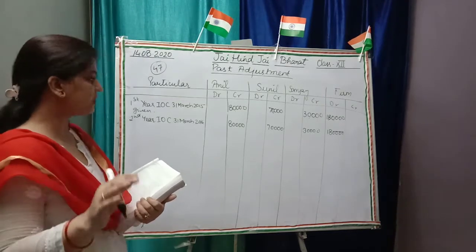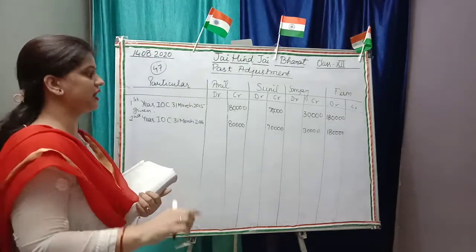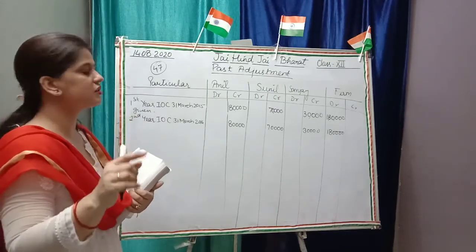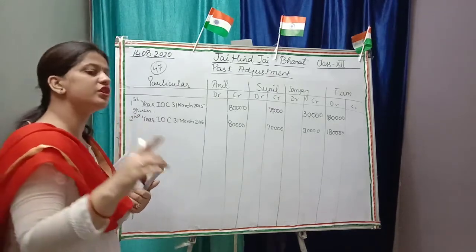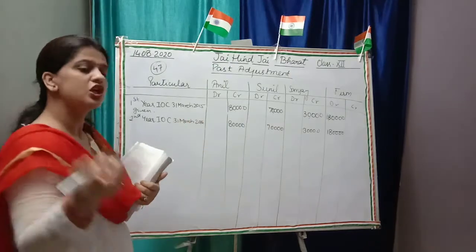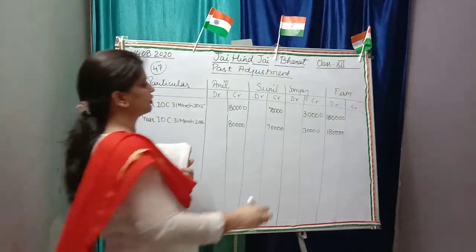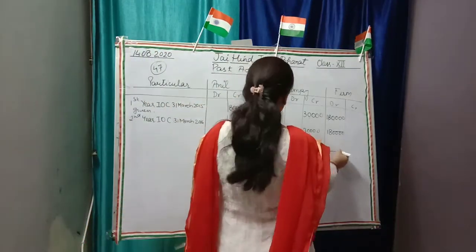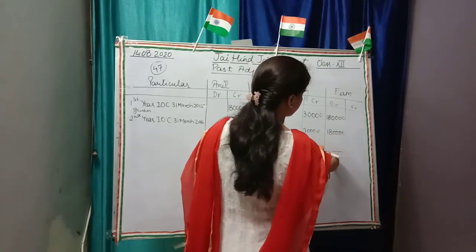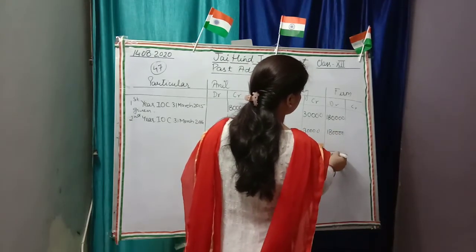Now, what is the second point? The second point is we have to make the balance of the firm and distribute it to the partners. So firstly we will do the balance of the firm. The balance of the firm will come to 3,60,000.